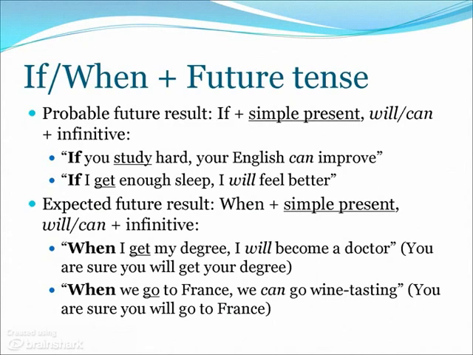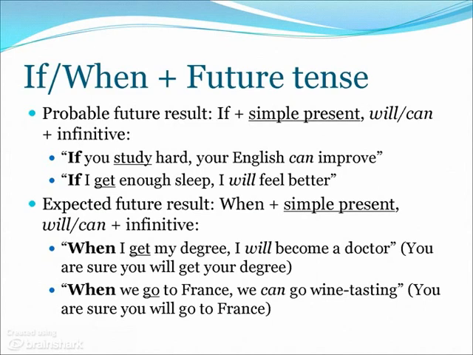If is followed by the simple present study, and then to indicate that this is about the future, you use can plus an infinitive improve. The same goes for if I get enough sleep, I will feel better. You do not know for certain that you will get enough sleep, but if this is the case, you will feel better.